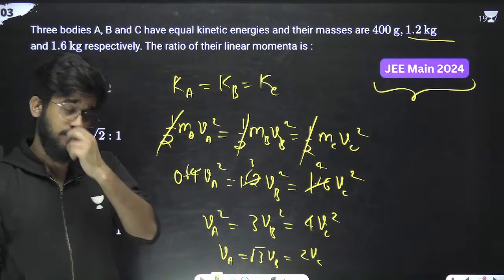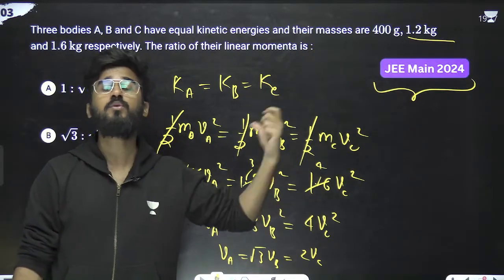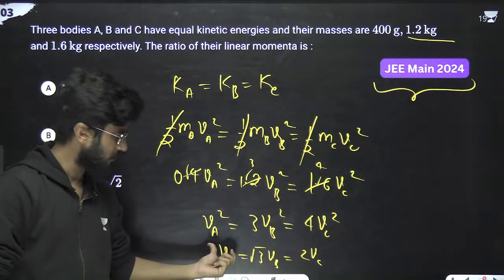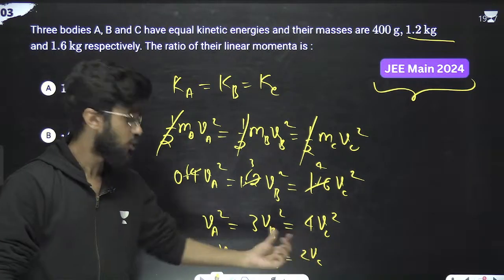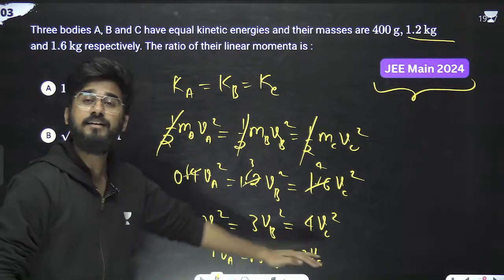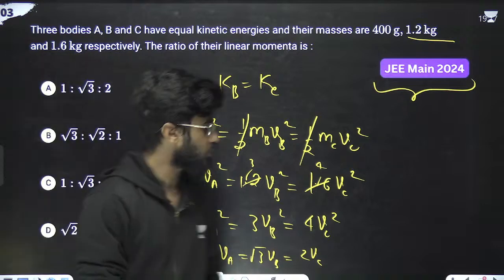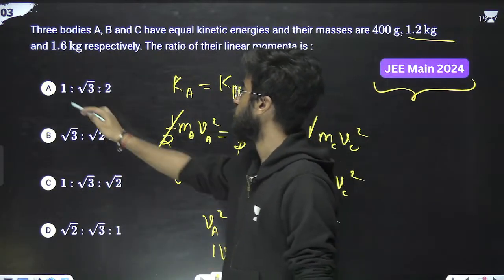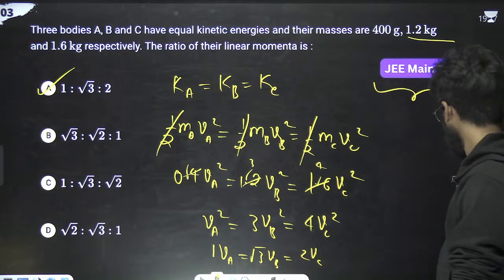So in terms of momentum, that will be MAVA equals MBVB, and that is equal to MCVC. So it is like that: 1, root 3, 2. So this is the ratio of the momentum, that is 1 is to root 3 is to 2. So it is option A. Done. Should we move on to next question?